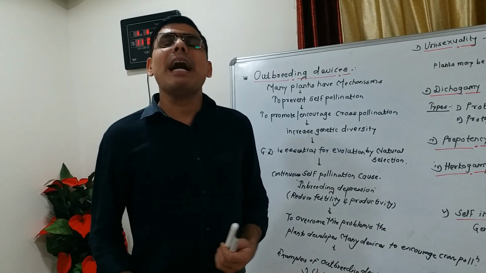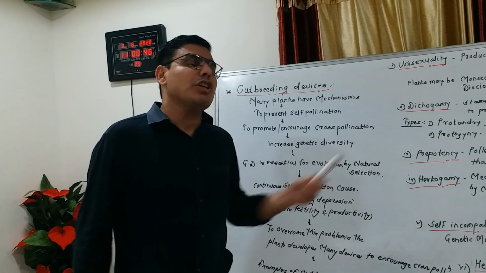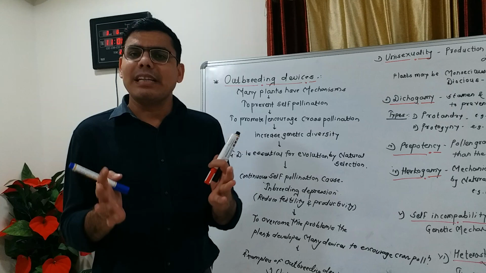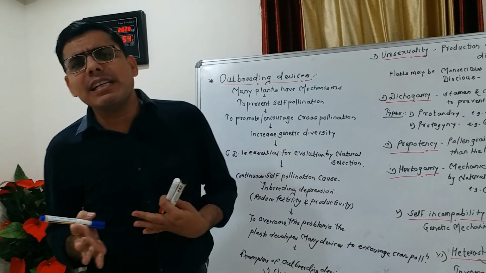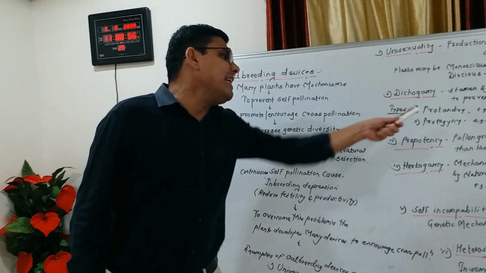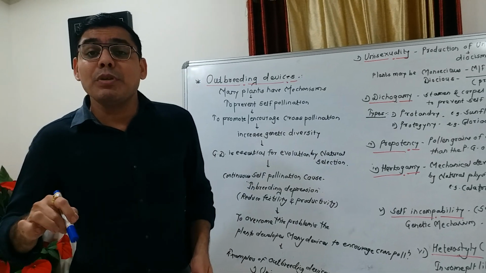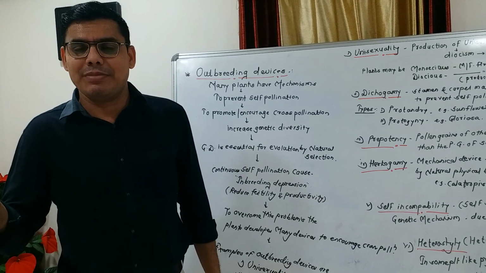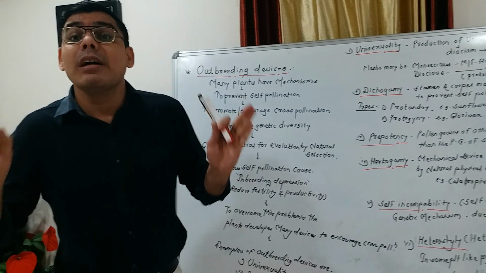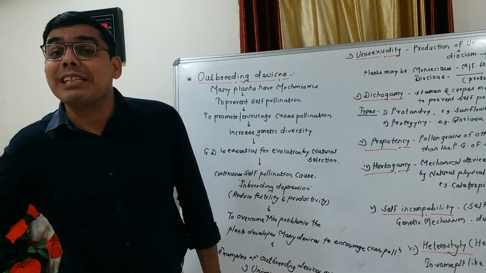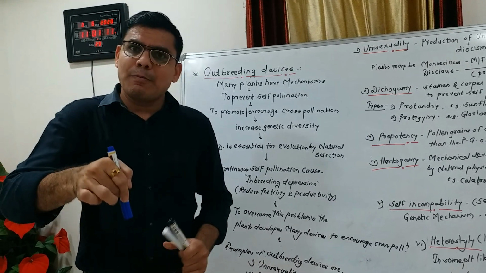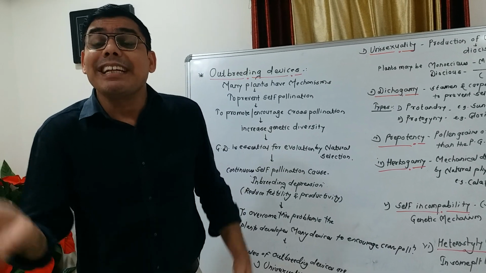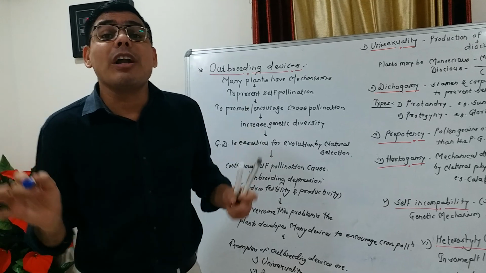Dichogamy has two main types: first is protandry and second is protogyny. In protandry, the androecium matures earlier than the gynoecium, meaning the androecium matures first and the gynoecium later.